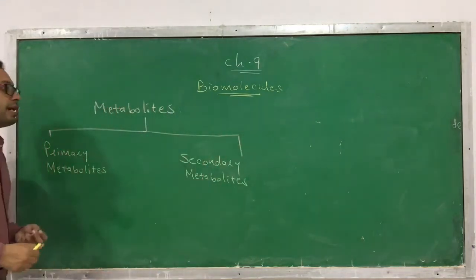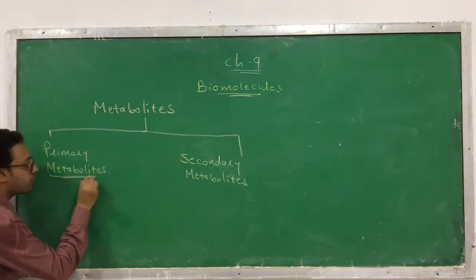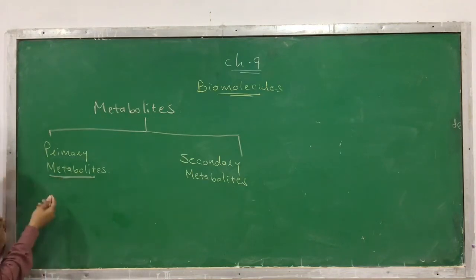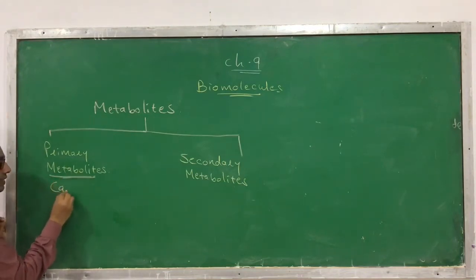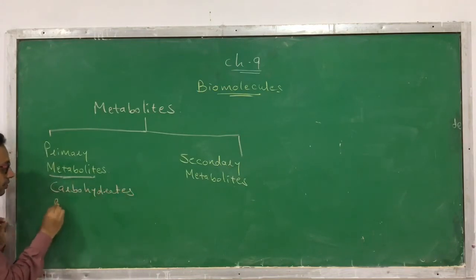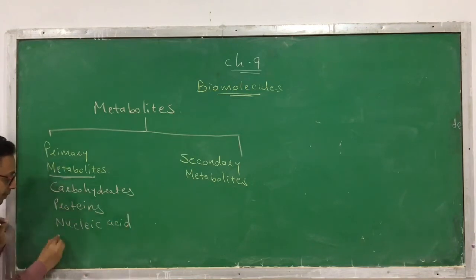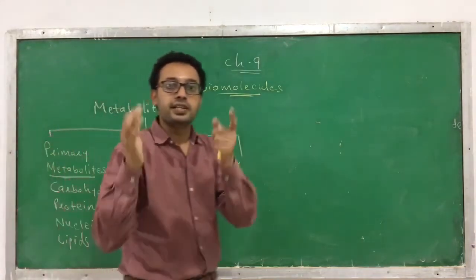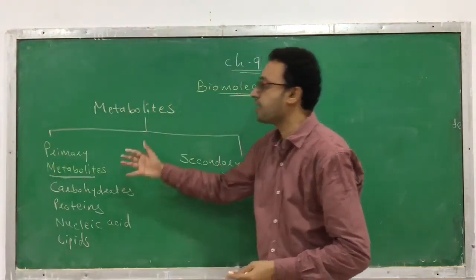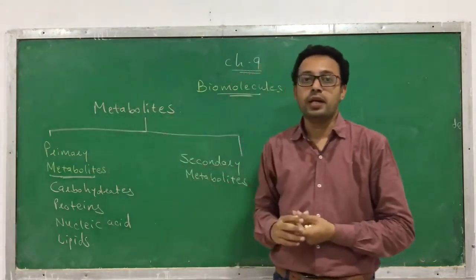Okay, so what are called primary metabolites? The primary metabolites have an important role in physiological functions. What we are discussing, like carbohydrates, proteins, nucleic acids, lipids, enzymes, hormones, vitamins, they are the primary ones. They are essentially required for the biochemical reactions to happen. So that's why we are calling them primary metabolites.